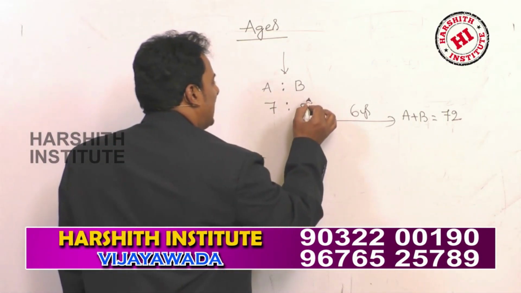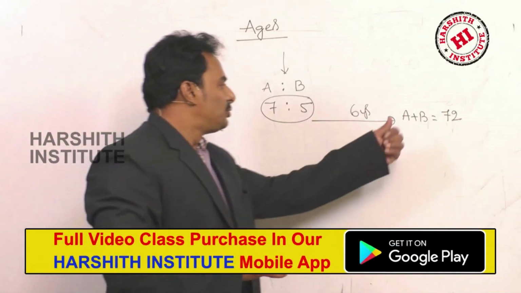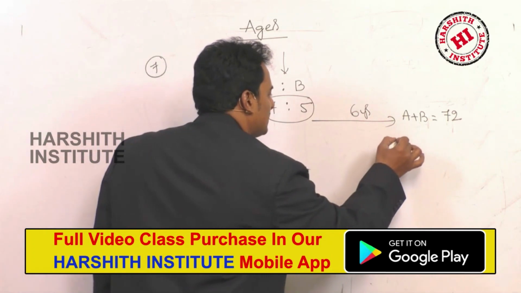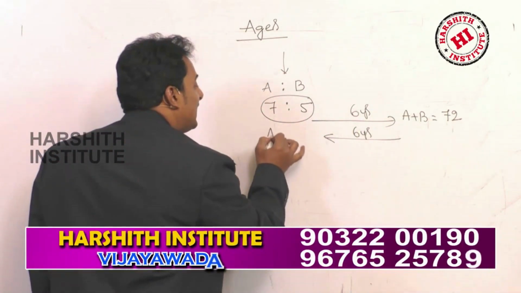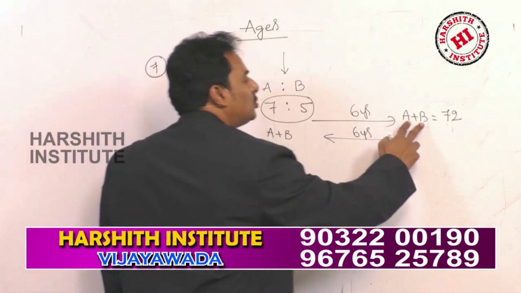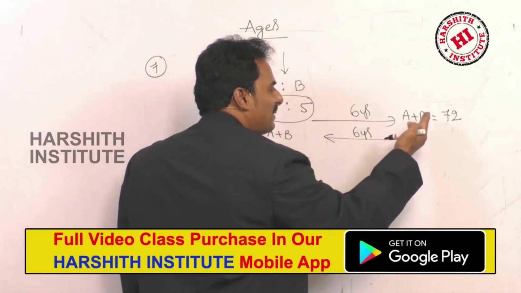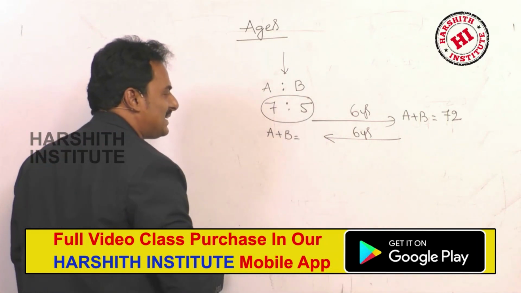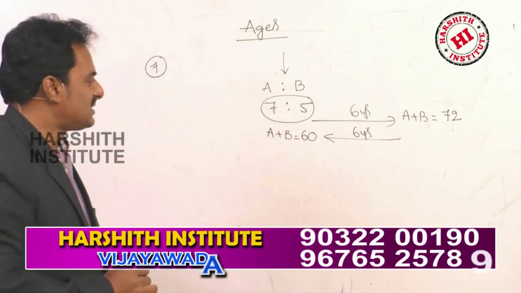Now, at present, the ratio of A and B is given. So, you discuss the sum of their ages at present. That means, you come back 6 years. Here, for the sum of ages of A plus B, two members, you have to decrease each by 6. 6 plus 6, you have to decrease 12. So, at present, the sum of their ages is 60.